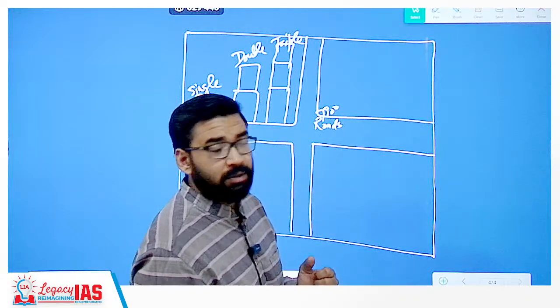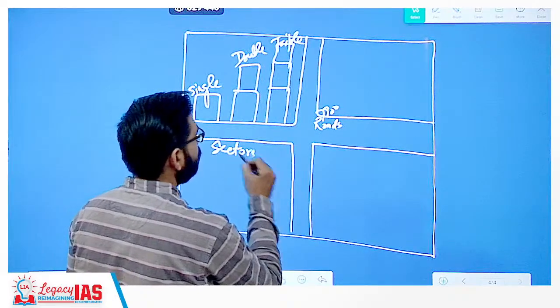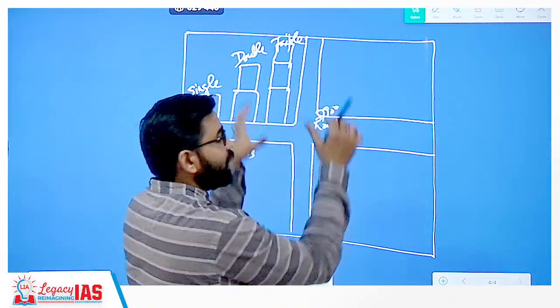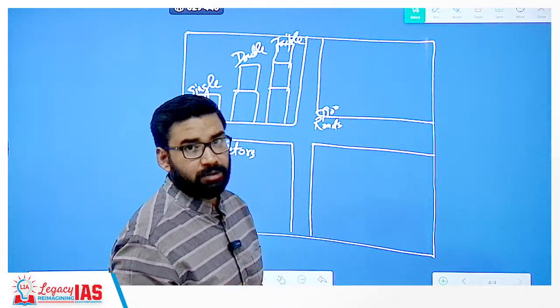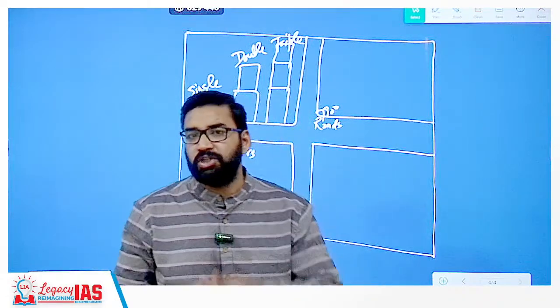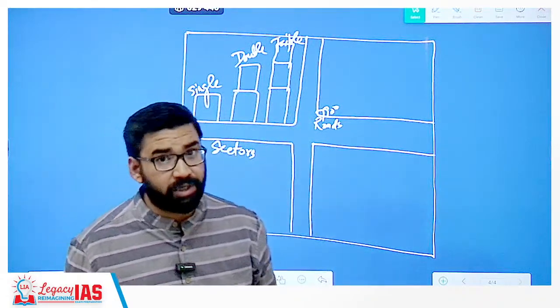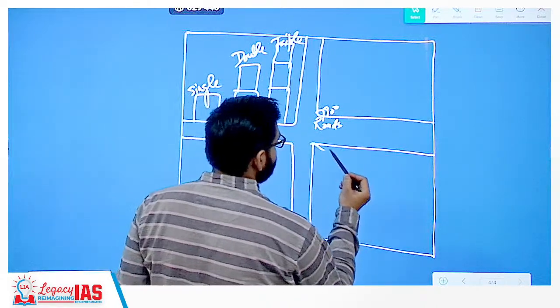Another important thing, as you can see here, that lower town is divided into different sectors. Getting my point? So these are different sectors. Clear? That means it was based on grid pattern, or chessboard pattern. And today there is only one city in India which is based on grid pattern, that is Chandigarh city. Clear?